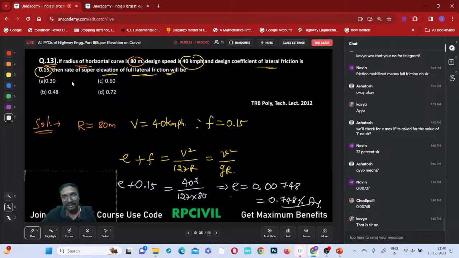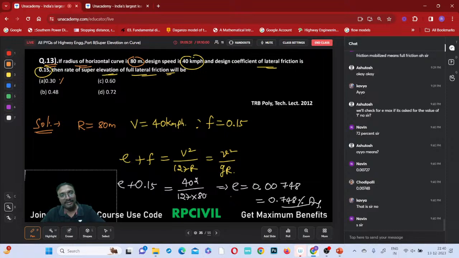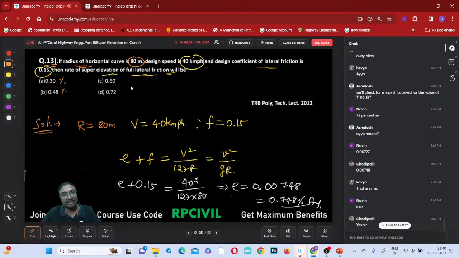You have to be careful, right? These are the percentage values. These options are which one? These are percentage values, right? But what is the nearby value? 0.72. 0.72 is the only nearby value, no?